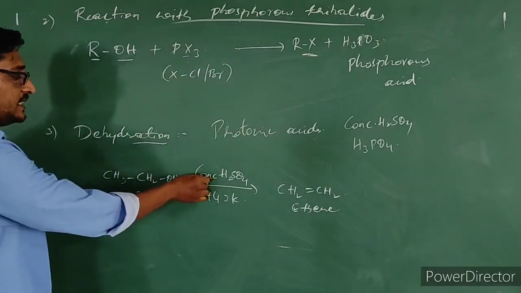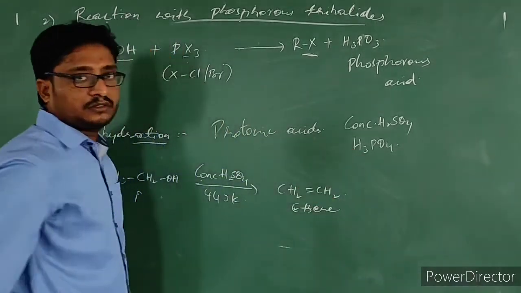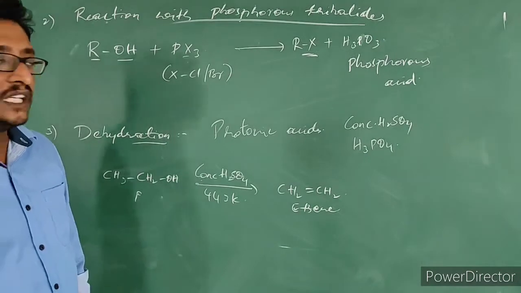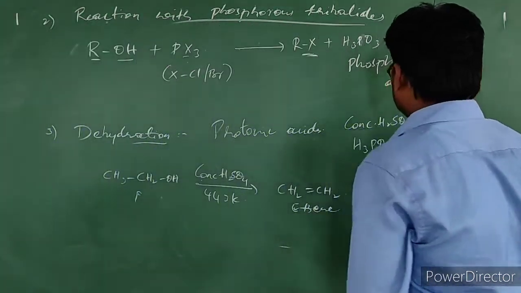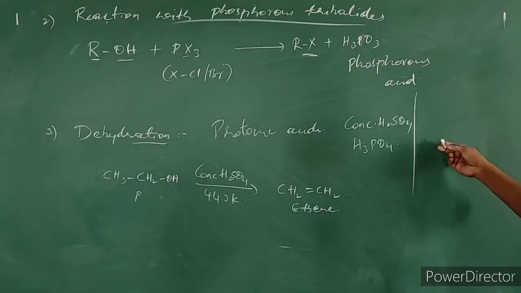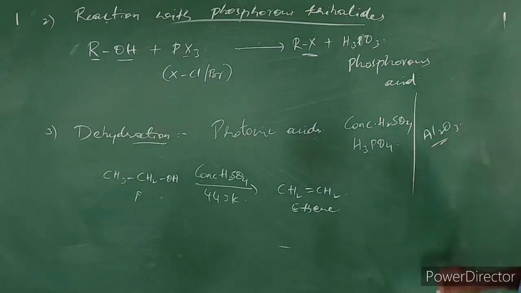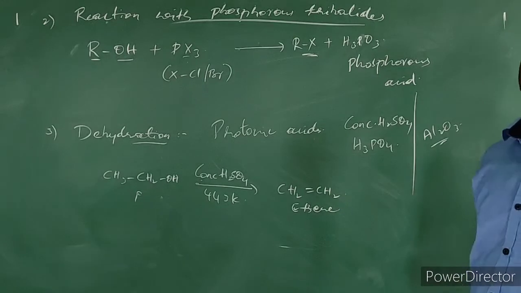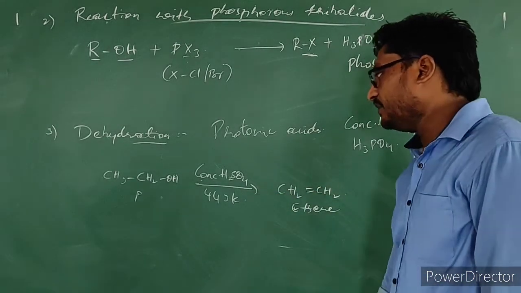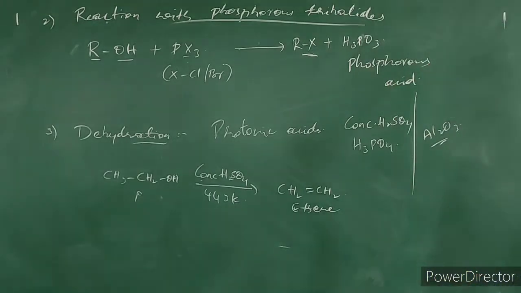The same reaction can be made with phosphoric acid also, or with alumina, Al2O3. Instead of concentrated sulfuric acid, we can use alumina to carry out the same dehydration reaction.